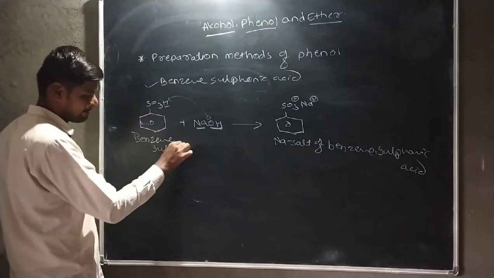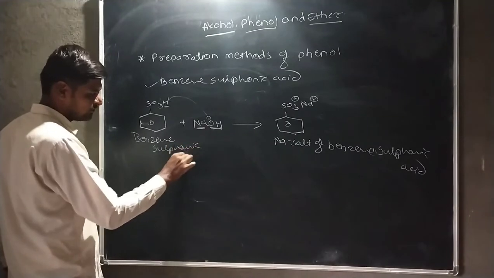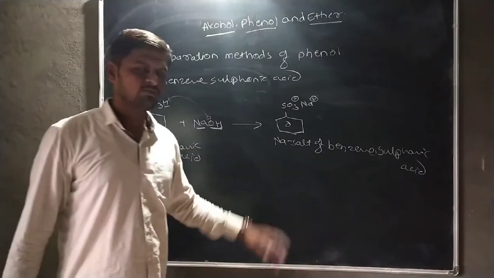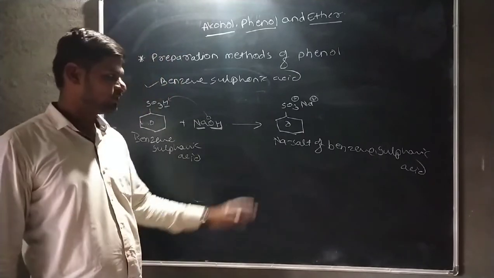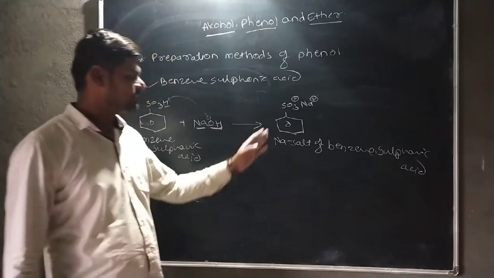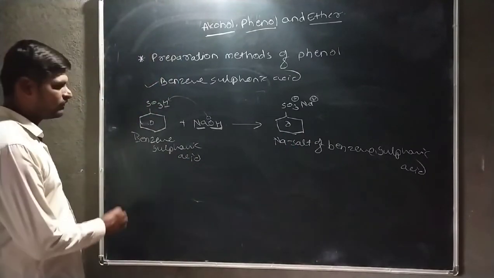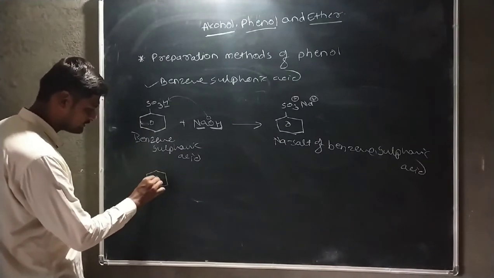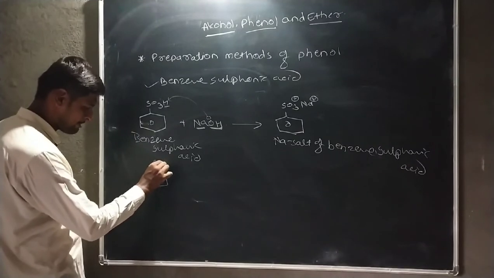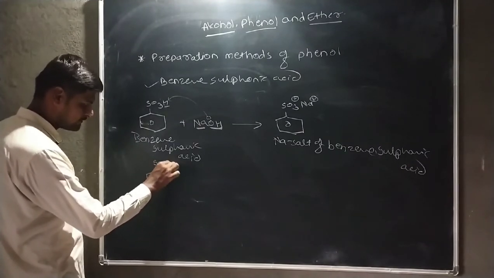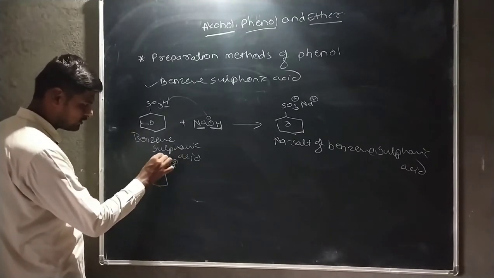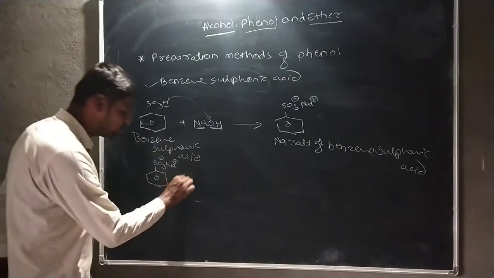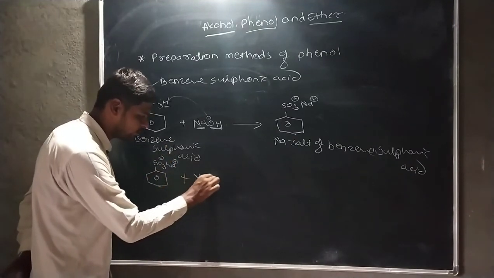There is a formation of sodium salt of benzene sulfonic acid. Then this sodium salt of benzene sulfonic acid is fused with NaOH.